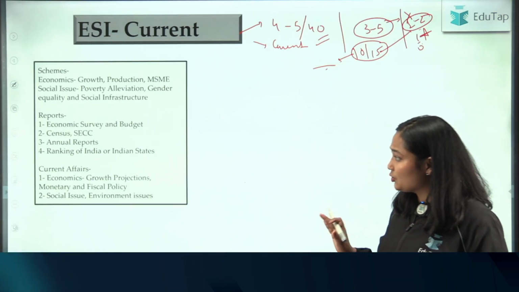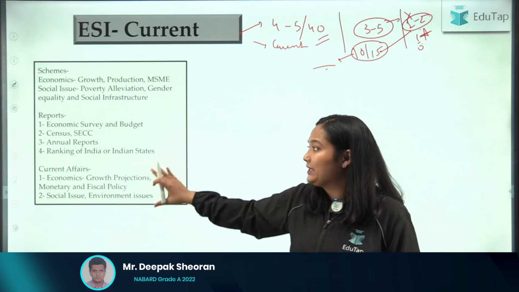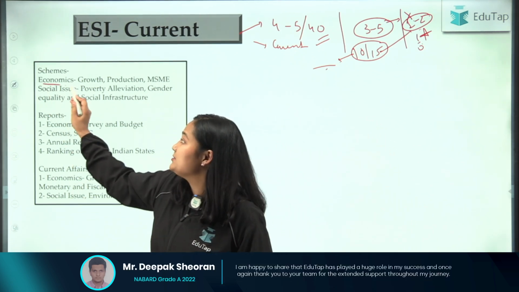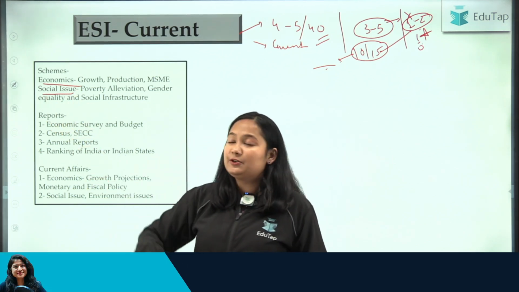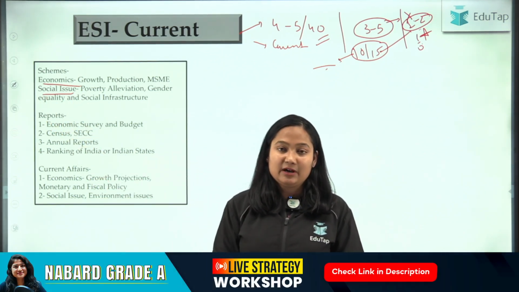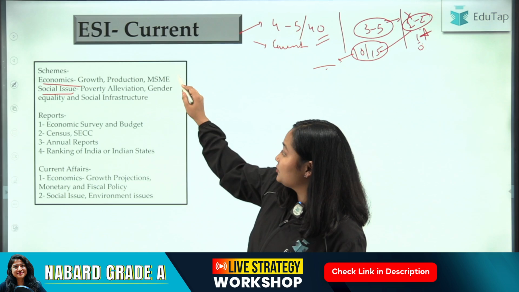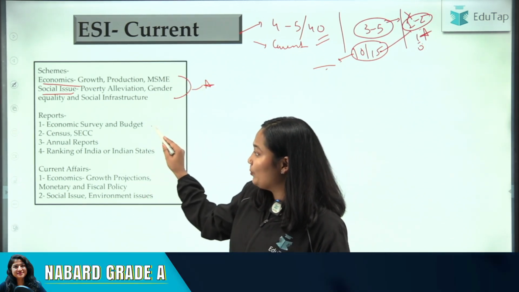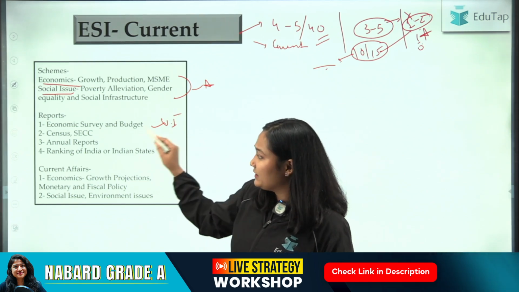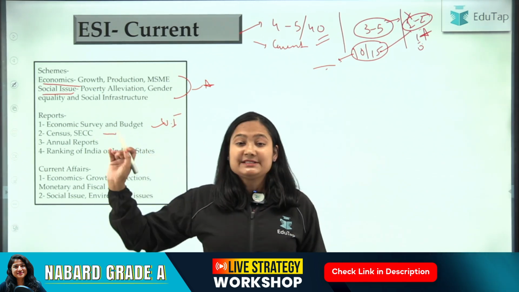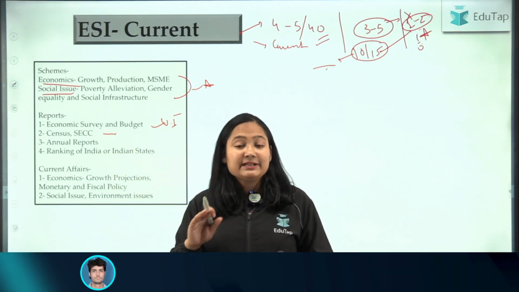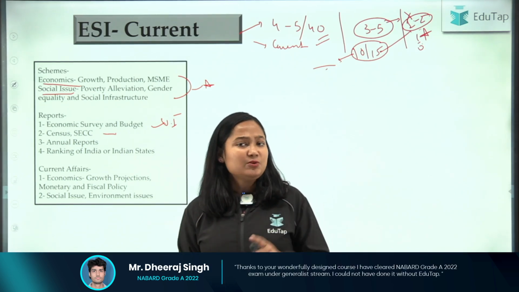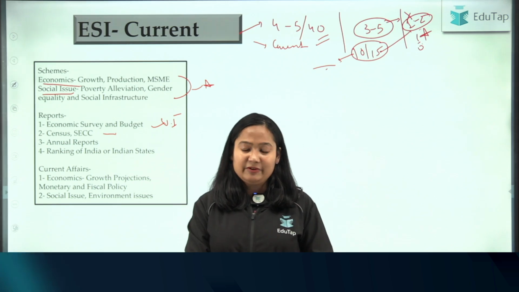Okay. So you need to do the schemes, reports and current affairs. When we are talking about schemes, please make sure the schemes related to economics and schemes related to social issues in your syllabus are covered. So in preparation, you will have to cover this section. Then when we are talking about reports, you need to do the budget, very important. Then census, SECC. Although the last census was in 2011, it is still relevant for your NABARD examination till the new edition comes. Once the new edition comes, the relevancy will be very low.